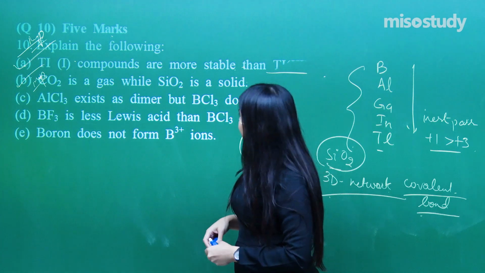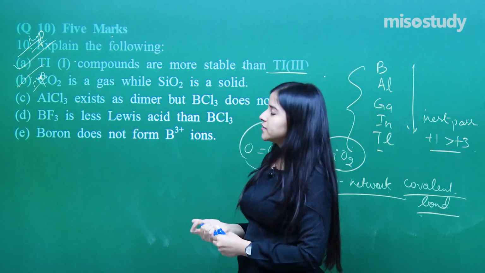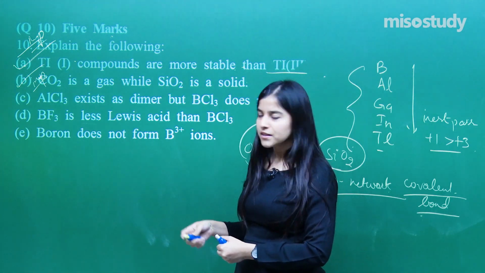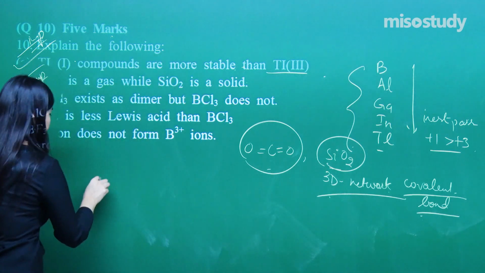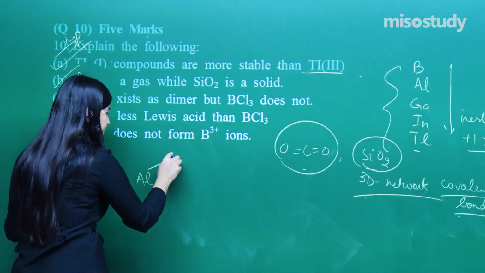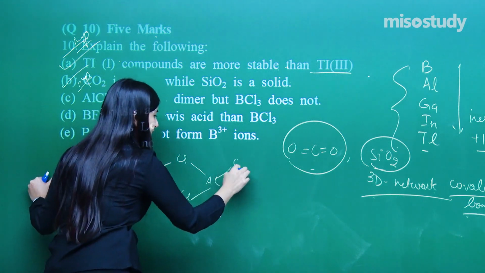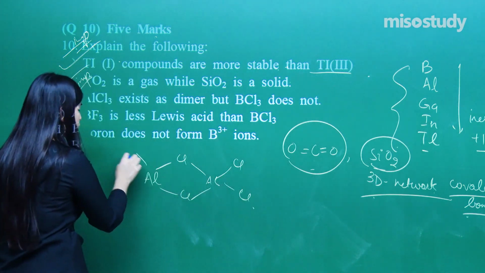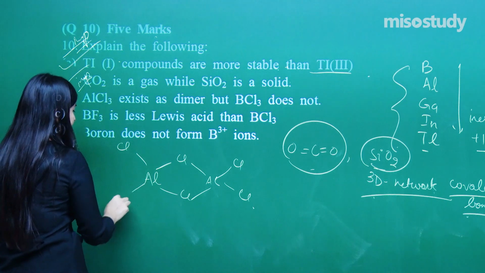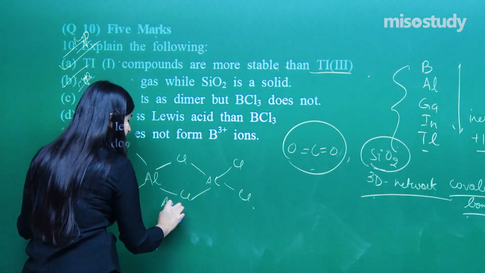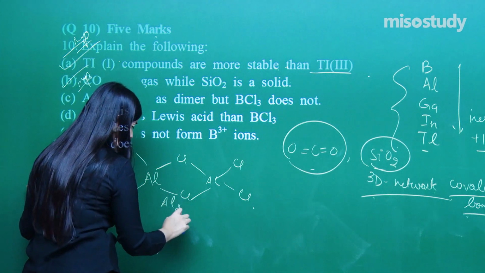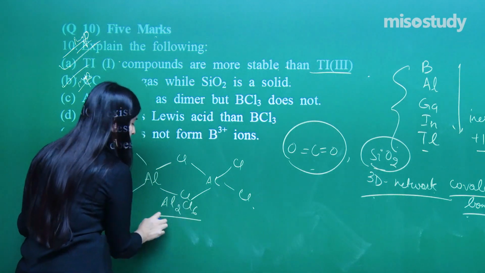Aluminum chloride exists as a dimer and BCl3 does not. What could be a possible reason? What is a dimer? Like this. So that is basically a dimer. That means two AlCl3s are getting combined, that means Al2Cl6.